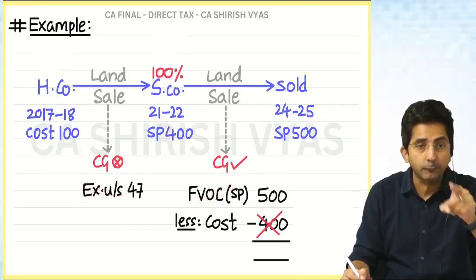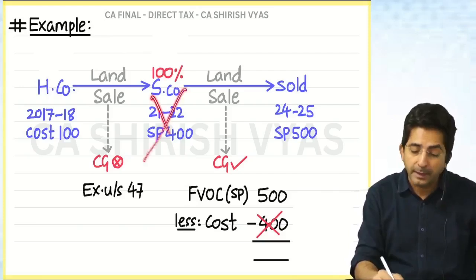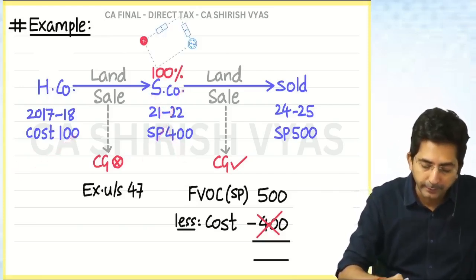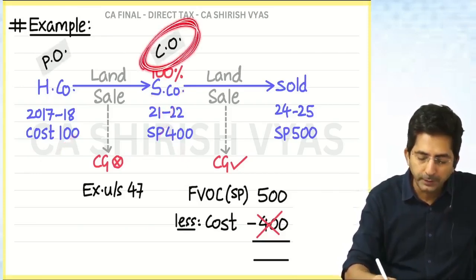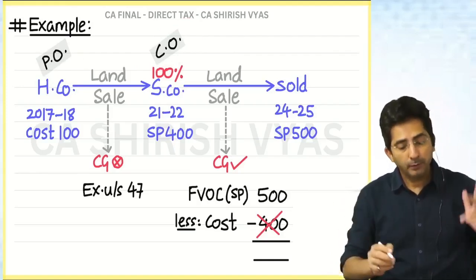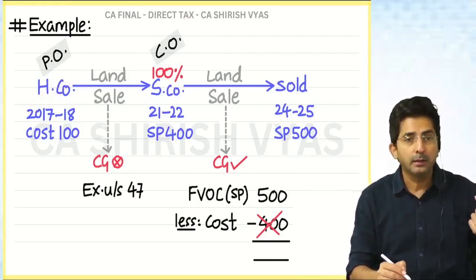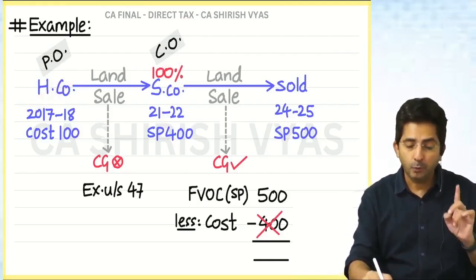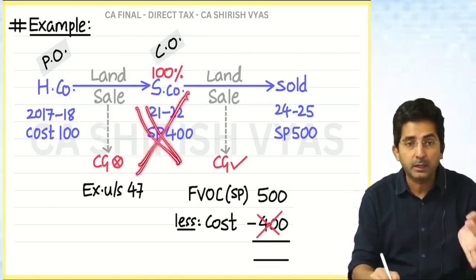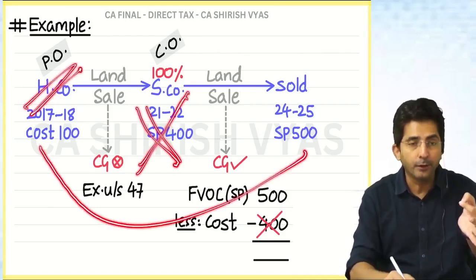Section 49.1 says cost will be taken not from the current owner. It will be taken from the previous owner. See, read what I have written. Read. What is this? CEO means current owner. Who is currently the owner? Subsidiary. Holding was the owner earlier. So holding is called previous owner. So what section 49(1) says, cost will not be taken from the current owner. It will be taken from the previous owner.